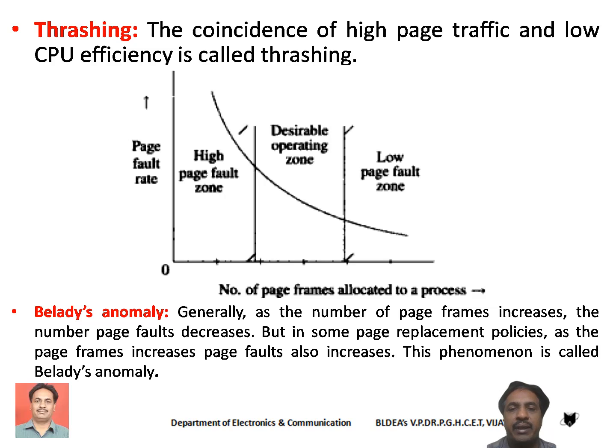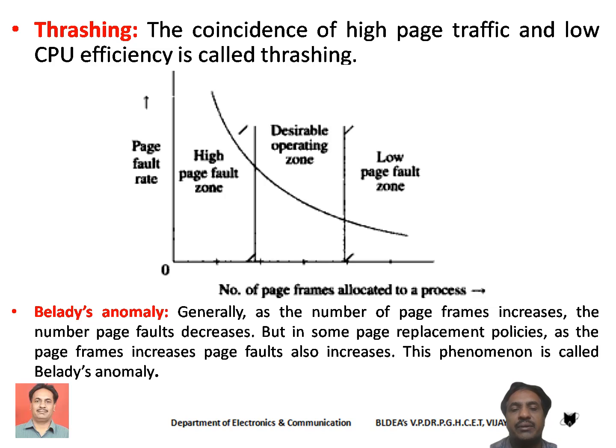Such page replacement algorithms, where the number of page faults increases with the number of page frames, are said to suffer from Belady's anomaly. This anomaly was identified by a mathematician called Belady, hence it is known as Belady's anomaly.